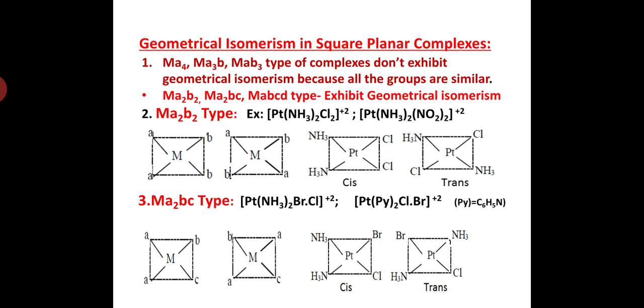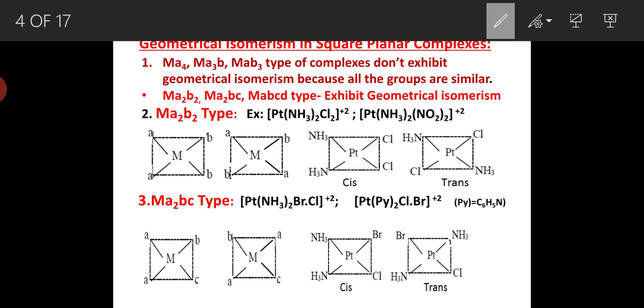Then, geometrical isomerism in square planar complexes. Square planar complexes having the general formula Ma4, Ma3b, Mab3 type do not exhibit geometrical isomerism, because in these types of complexes all the groups are similar, so it is not possible to distinguish cis and trans isomers. But Ma2b2, Ma2bc, MABCD type of complexes exhibit geometrical isomerism. Let us discuss one by one.